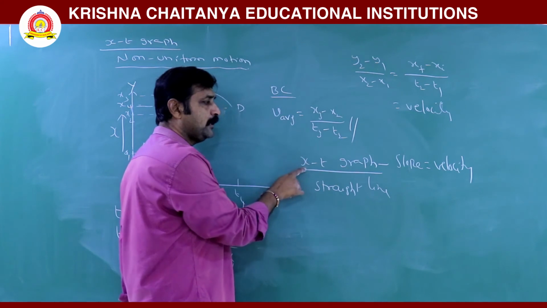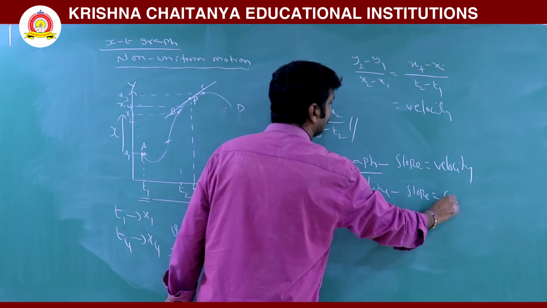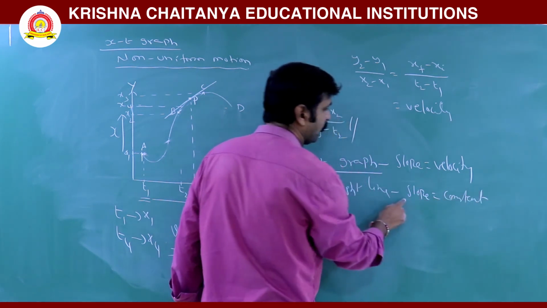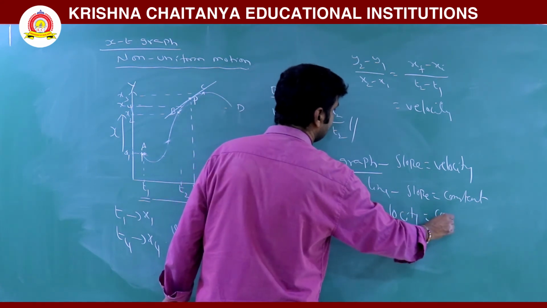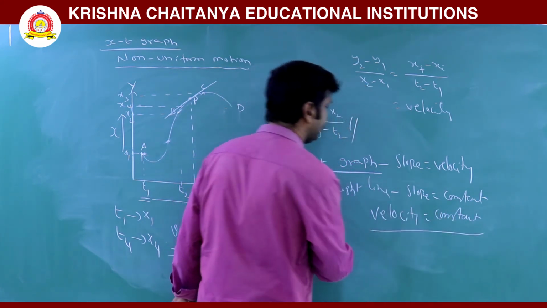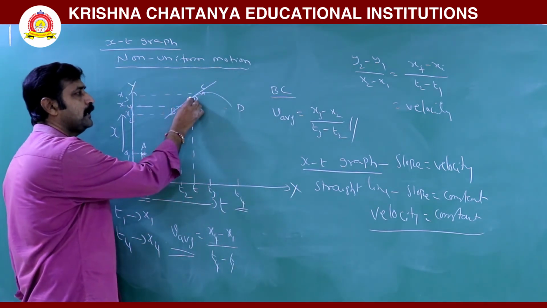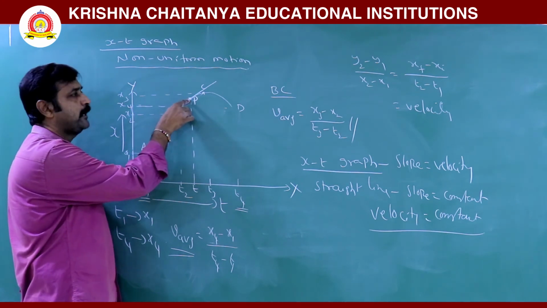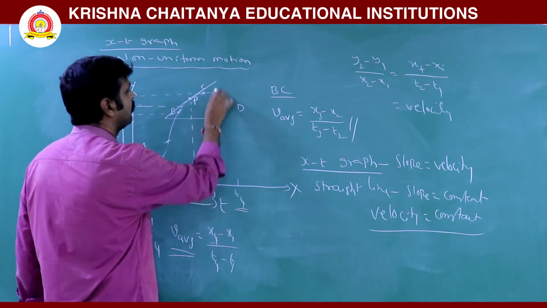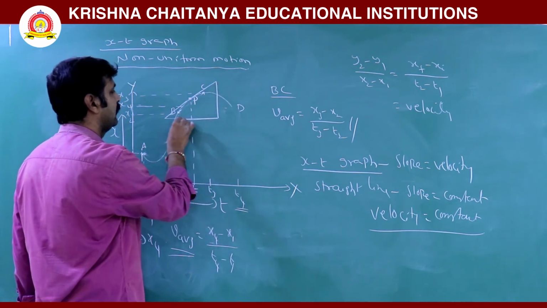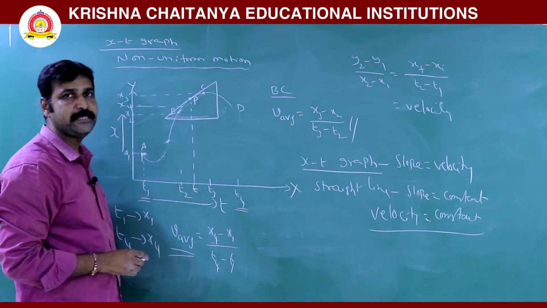Fine. Now for that position time graph, the straight line slope is constant. What is that slope? Velocity. So velocity is constant for a straight line. Taking that concept into consideration, you are asked to find out instantaneous velocity at this point. For that purpose, we draw a tangential line. Now the slope of the tangential line is constant. That means velocity is constant.